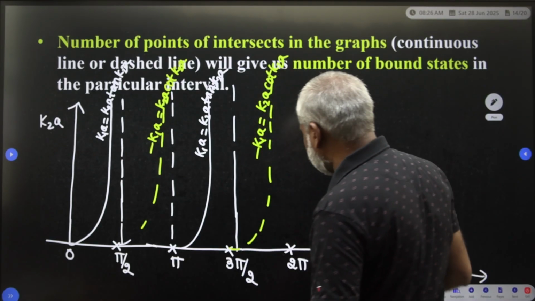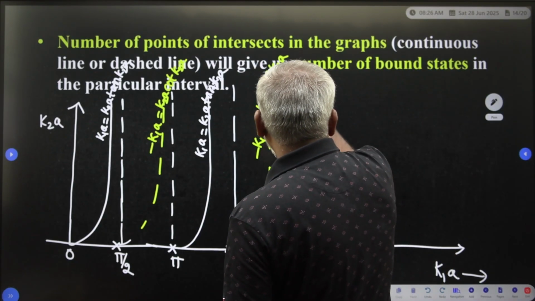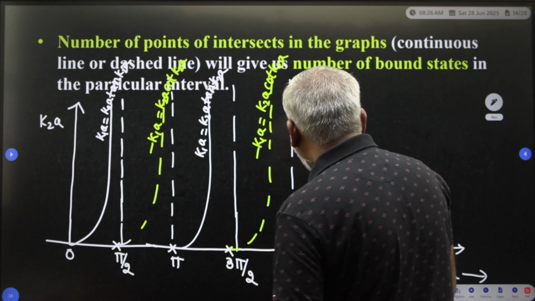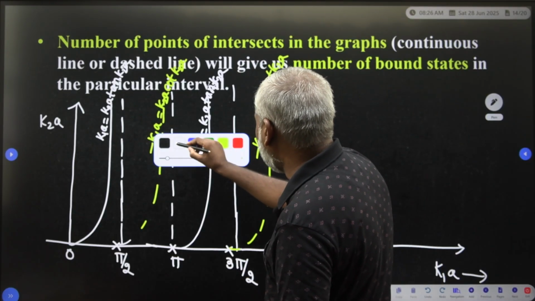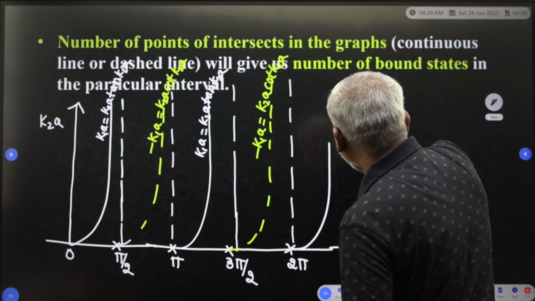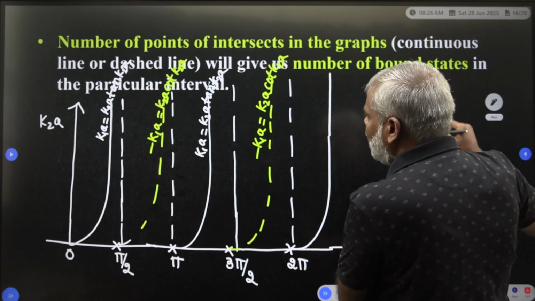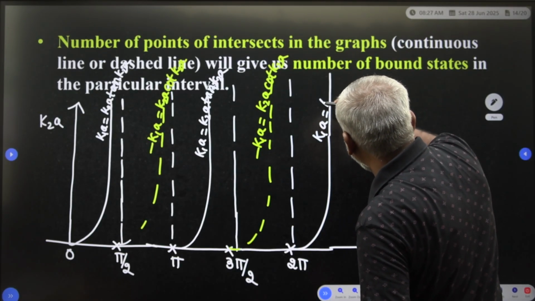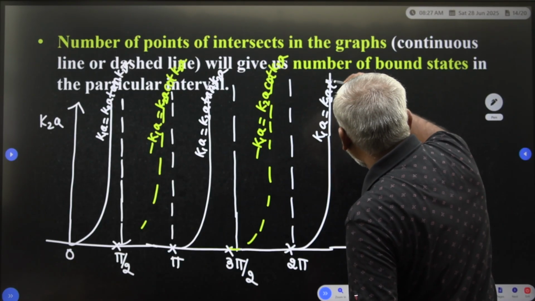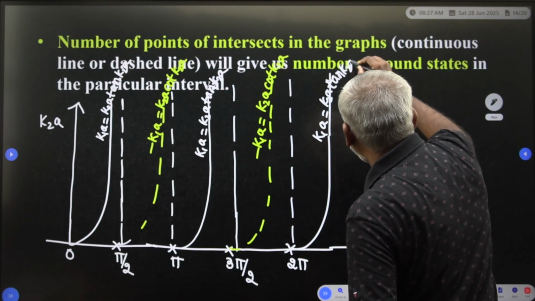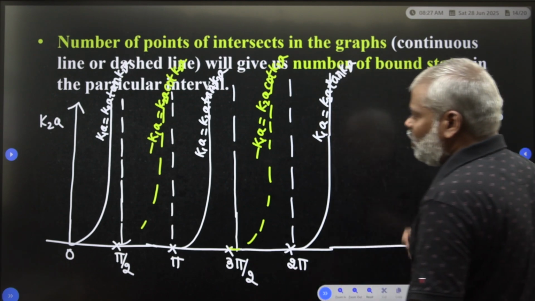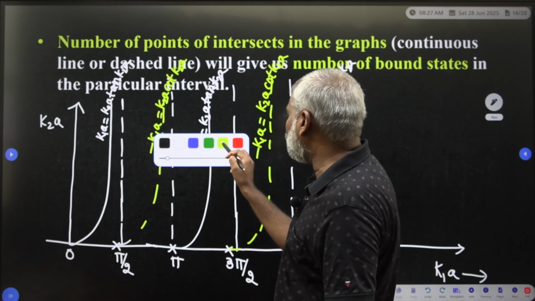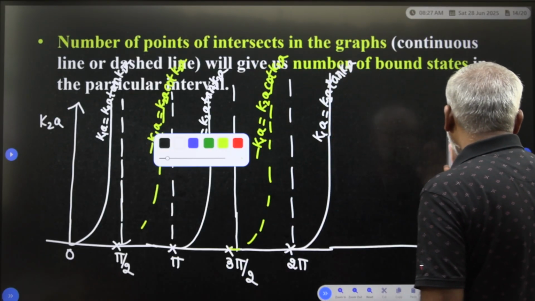Therefore you do it again, and again a continuous line will come, K1a is equal to K2a tan K2a, and it will be prolonged like this. Now from this diagram we have to observe one thing.